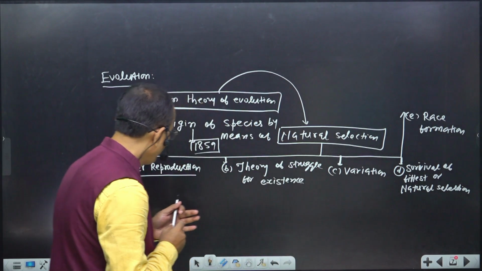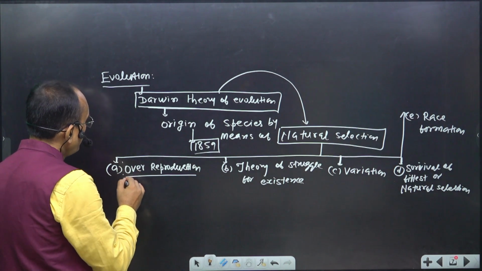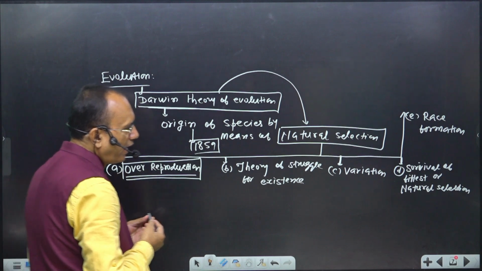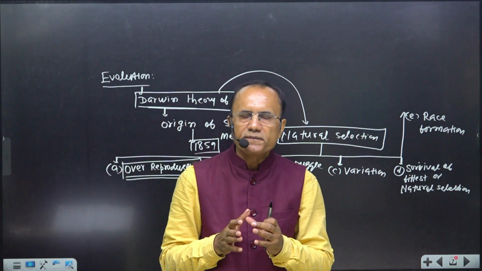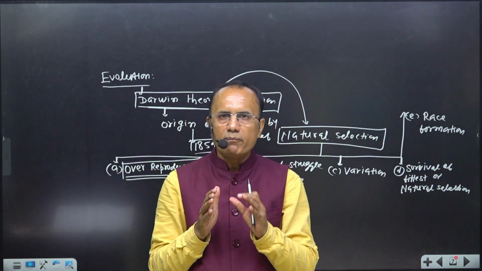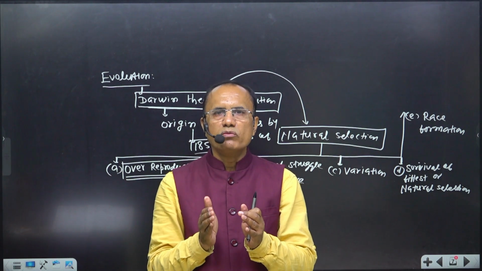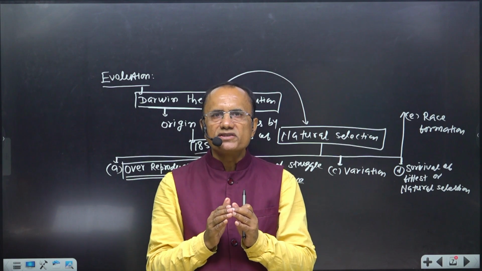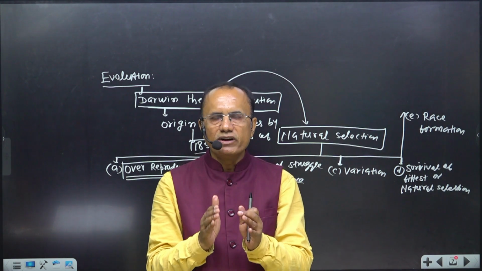Basically Darwin was influenced by the demographic theory of Malthus, and therefore Darwin said that organisms have the potential for over reproduction, but generally population is roughly stable.